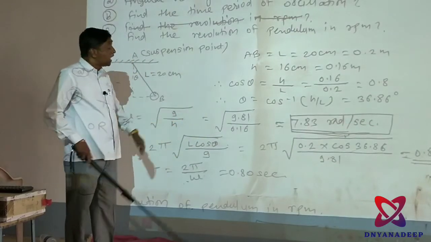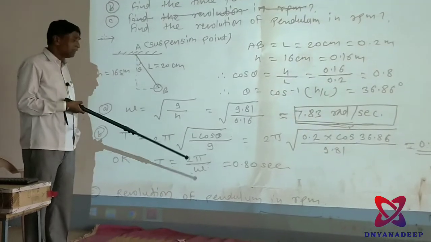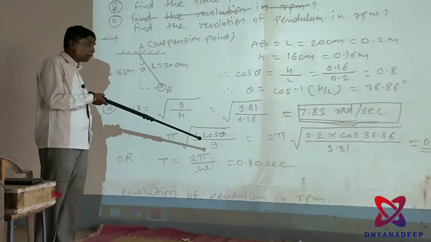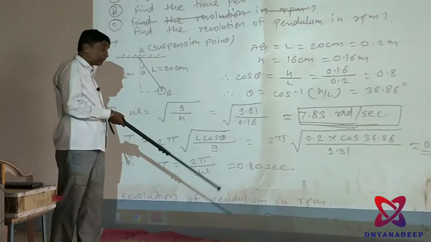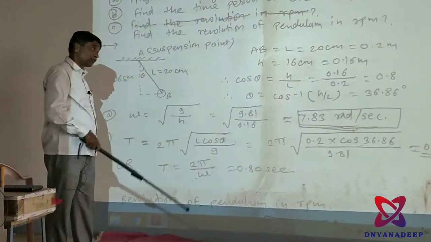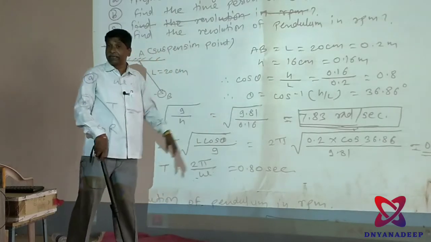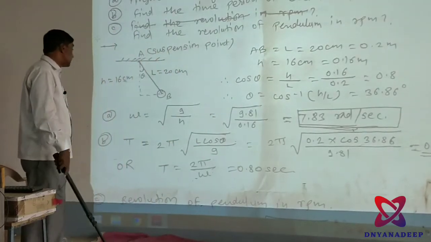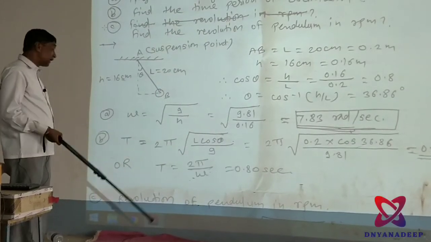After calculation, you have to take the square root of this, or you can use a log table, and then you get 7.83 radian per second. This is omega, the angular velocity.